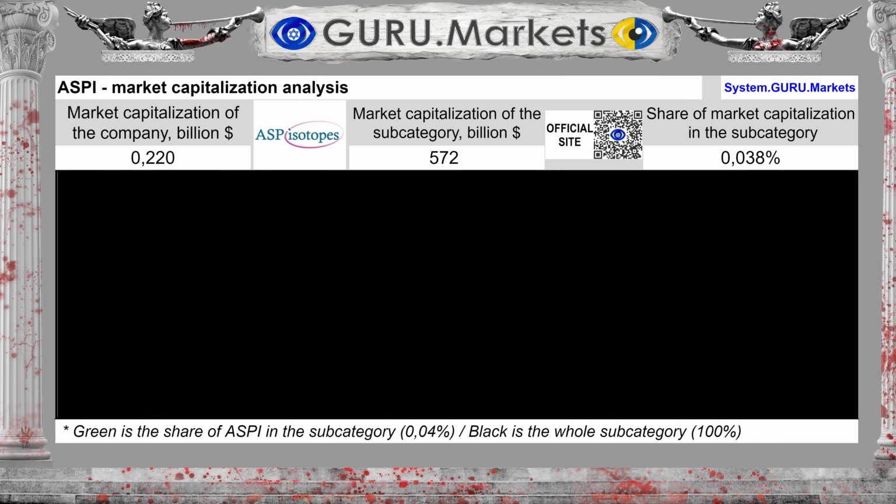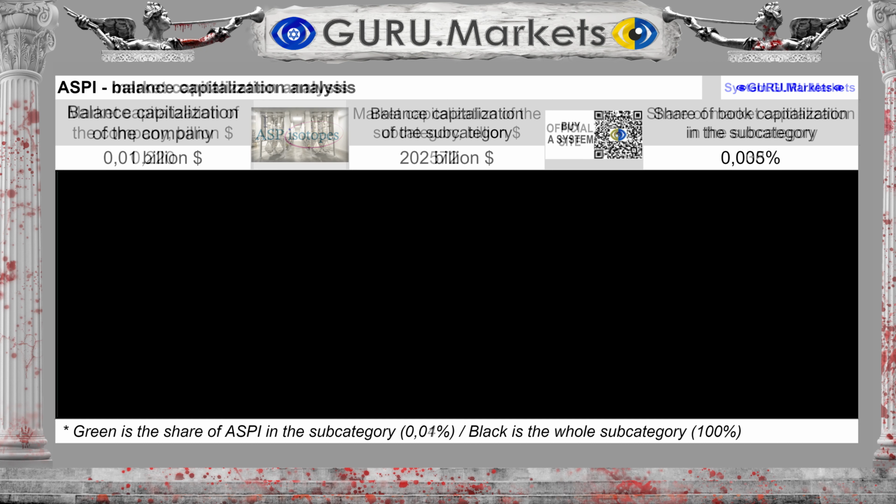Market capitalization of the company ASP Isotopes Inc. is $0.22 billion. And the capitalization of the subcategory is $572 billion. ASP Isotopes Inc. has a share of 0.038% and is one of the very small companies in the subcategory. The company's balance sheet capitalization is estimated at $0.01 billion, with a subcategory capitalization of $202 billion. ASP Isotopes Inc. constitutes a share of 0.005%.